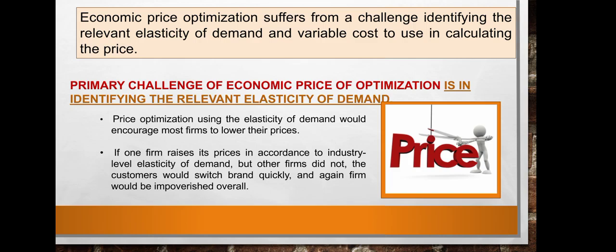That is the primary challenge of economic price optimization, as some markets do not apply this approach. So it will be a tough competition in small markets as the customer can easily switch brand.